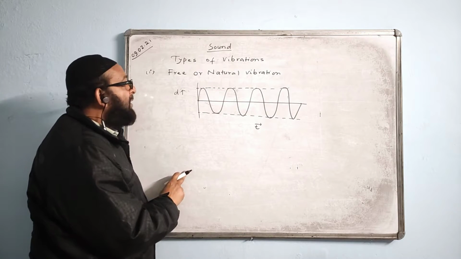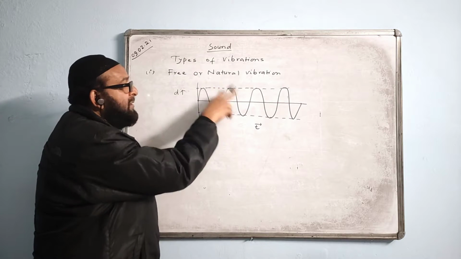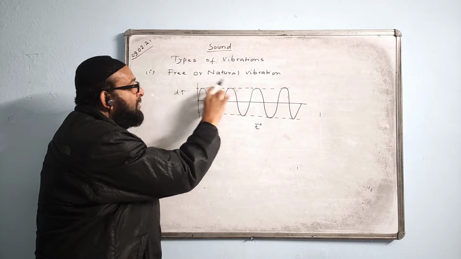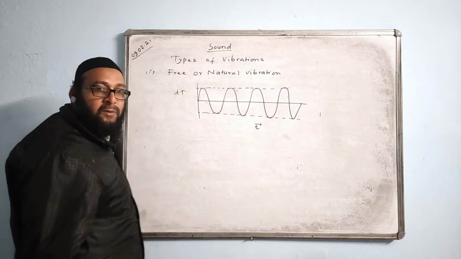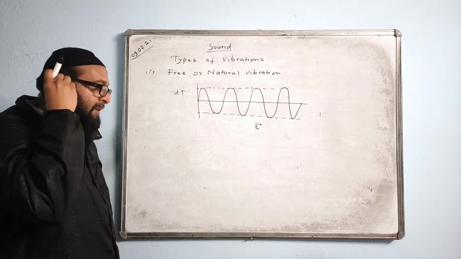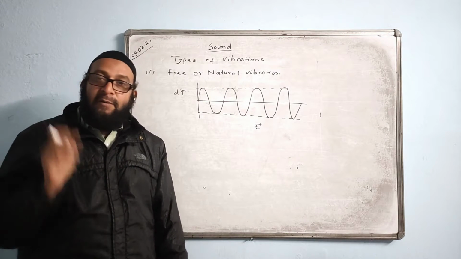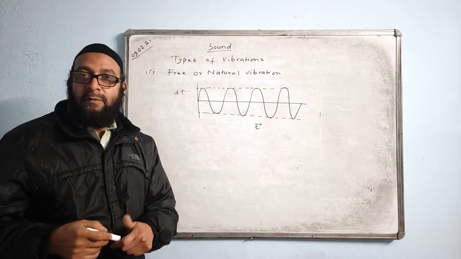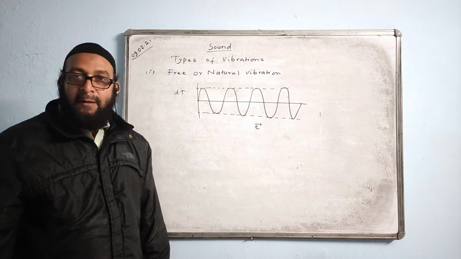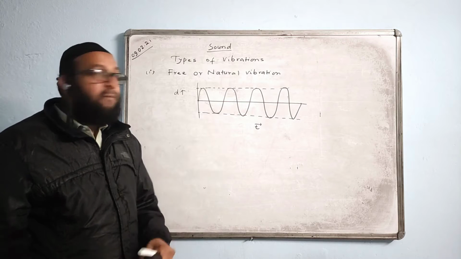The displacement time graph of free or natural vibration in vacuum can be drawn in this manner. Same height up, same height down, same height up. The amplitude is constant, even the frequency will remain constant. But this is possible only in vacuum. That is, if you vibrate a pendulum in vacuum, it will vibrate forever. It will not stop. It will keep on vibrating for an infinite period of time. Okay, displacement time graph also you know.